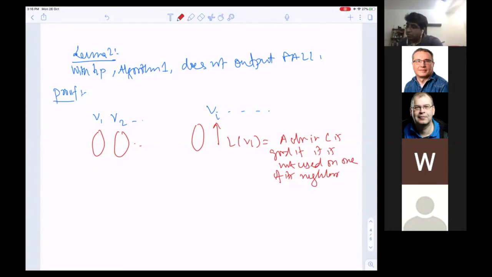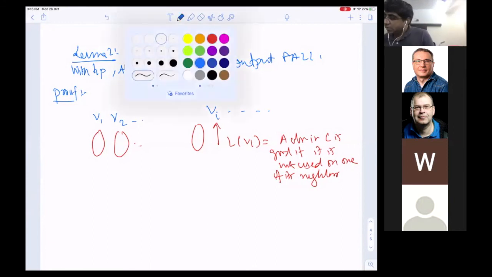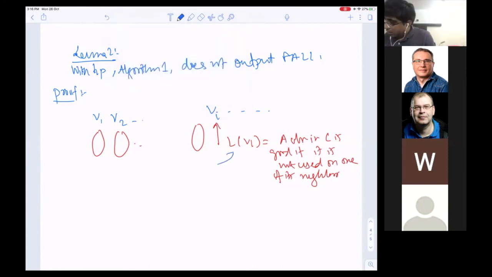The way I'm sampling L, I can think that when running the algorithm we are sampling the list corresponding to vi now.